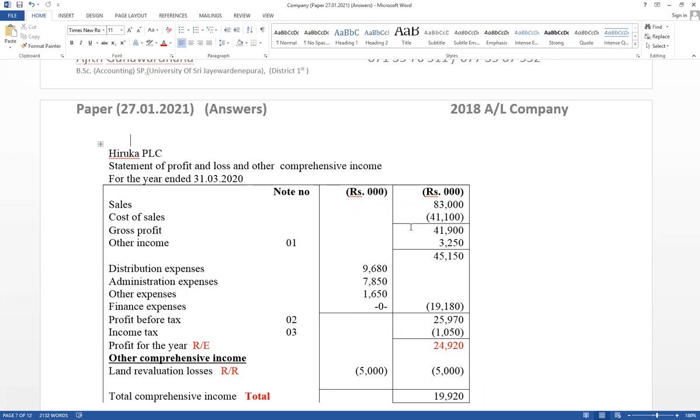Leverage ratio. As leverage ratios, we have discussed there are three ratios: debt ratio, debt equity ratio, as well as interest coverage ratio. As well as we have to discuss investment ratio.